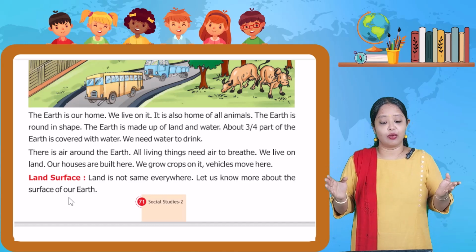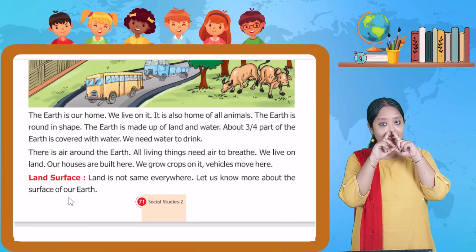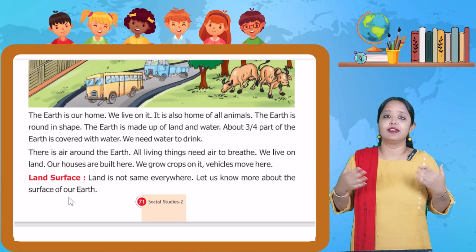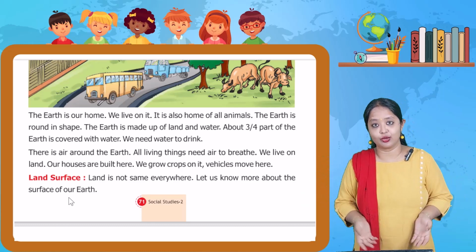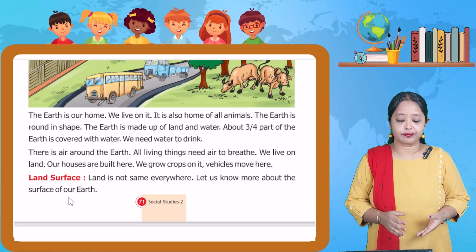There is air around the earth. All living things need air to breathe. हम ये जो सांस लेते हैं, क्या सांस लेते हैं? हवा, राइट? और हवा के बिना इस धरती पे जीवन संभव नहीं है. So yes, air is something very important and that is there on the earth.